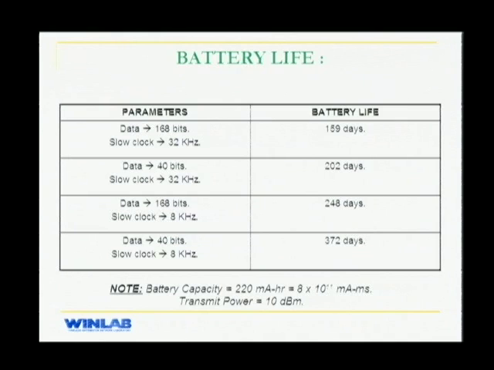For a practical system, 40 bits of data will also be sufficient, which means you have 2 raised to 32 unique tags in the system. So we can reduce this data rate to 40 bits. The slow clock can be reduced further to 8 kilohertz, and with this final configuration of 40 bits and 8 kilohertz, we get a battery life of more than a year.